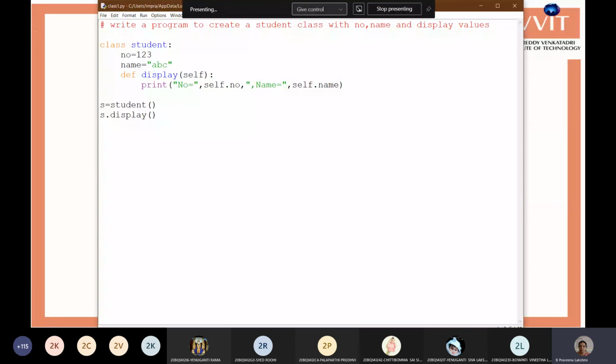Actually, each and every Python program is a module. So whenever you want to use this class in any other program, you can just import this class, using this file name as a module, and then you can use this class in another program. Okay, that is also available. Say for example, this is a student class. The program name is class1.py.